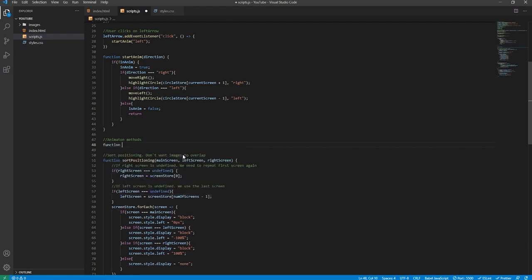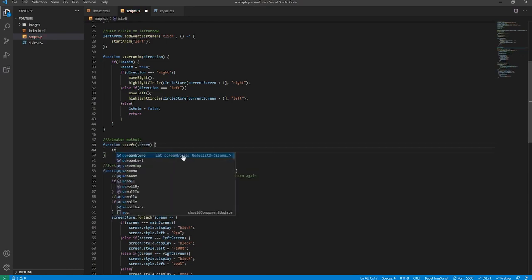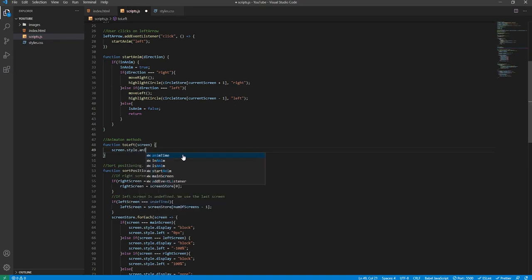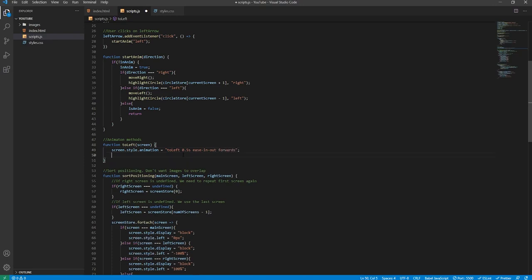The first one will be toLeft, and it will take an argument screen, and we'll say screen.style.animation. We'll give it its animation property, whatever screen is. This one will move to the left, hence the function name, and it will last for 0.5 seconds, as I said before. We will say ease-in-out and forwards to attain the last frame of the animation.